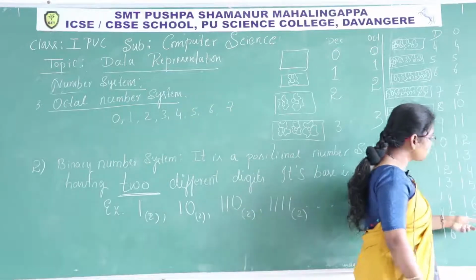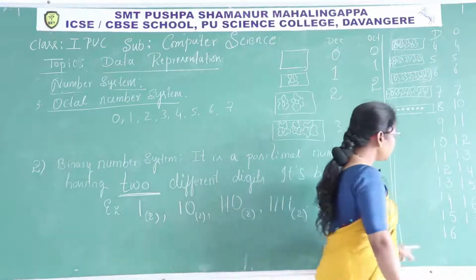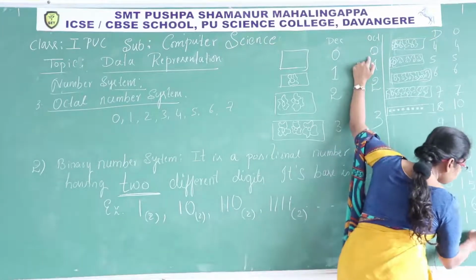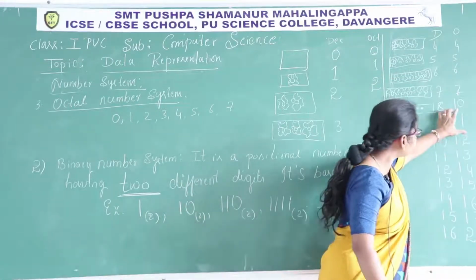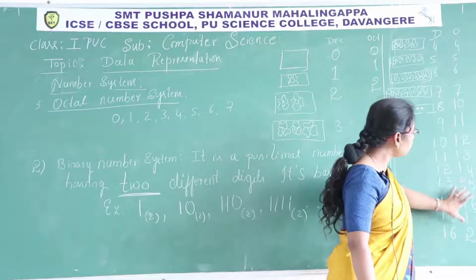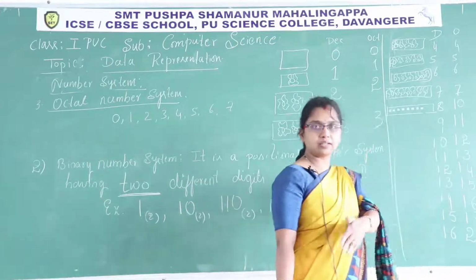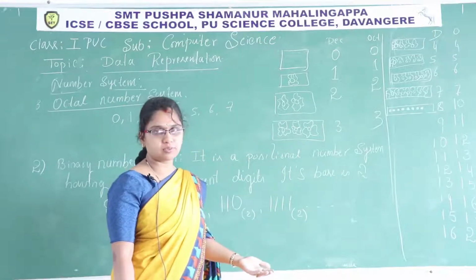Now I want to derive one more number. Again you repeat the pattern here, 0, and now you have to precede it with the value 2. If you put 1 in one set, in the next set you put 2, next set 3. Like that we will write the numbers in octal number system.